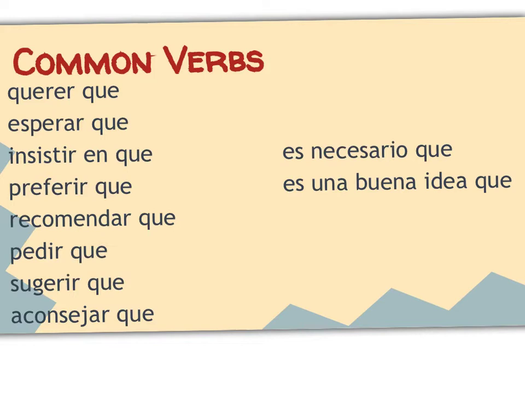Recomendar que, to recommend that. Pedir que, to ask that. Sugerir que, to suggest that. Aconsejar que, to advise that. Es necesario que, it's necessary that. Es una buena idea que, it's a good idea that.